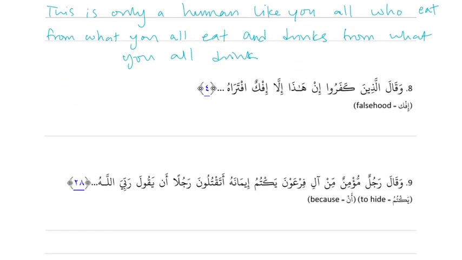Okay. Number 8. وقال الذين كفروا إن هذا إلا إفك افتراه. Alright, so it's an action sentence. قال is the action. It's past active. Right. And then الذين كفروا is a complex noun. And we said that when a complex noun comes after قال, it's going to be the doer. Good. So الذين كفروا is the doer. And then إن هذا إلا إفك افتراه, that's the quote. It's the start of the quote. So we have the قال, the doer, and then the quote starts.